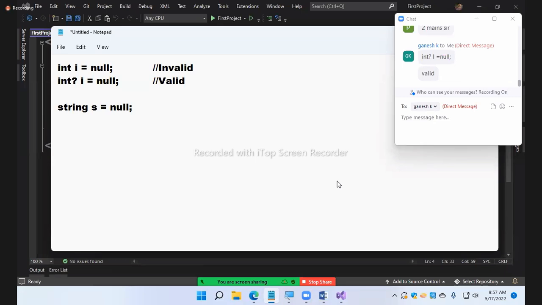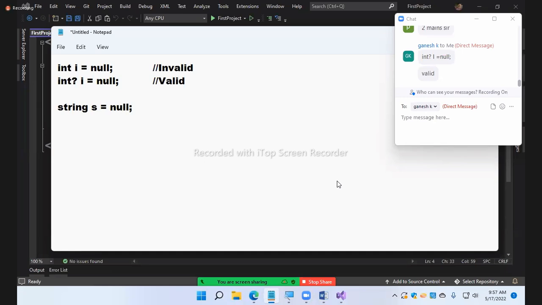To resolve this particular problem, in C sharp 8 they introduced a concept called non-nullable reference types. Earlier I told you about nullable value types, because value types are non-nullable by default. The opposite now: reference types are by default nullable.